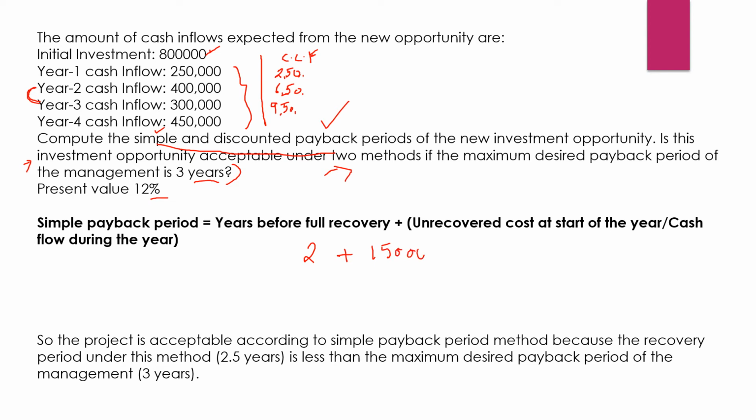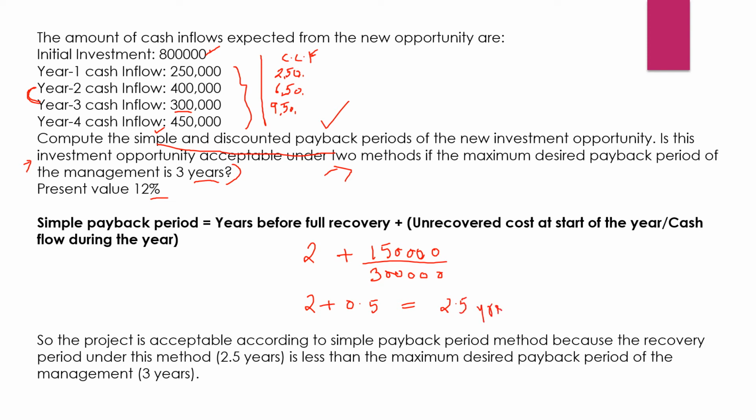1,50,000 divided by this 1,50,000, we will be covering from the next year's cash flow, that is 3 lakh. Yes, the cash flow during the third year is 3 lakh. So when we divide 1,50,000 by 3 lakh, it comes out to be 0.5. So the answer will be 2.5 years. In 2.5 years, this 8 lakh will be recovered.